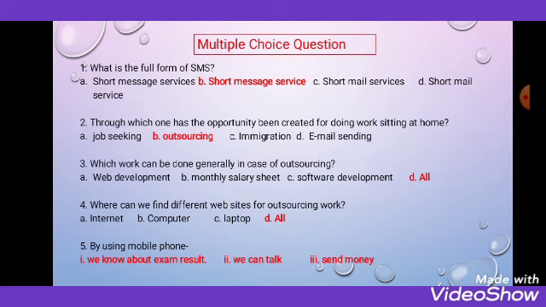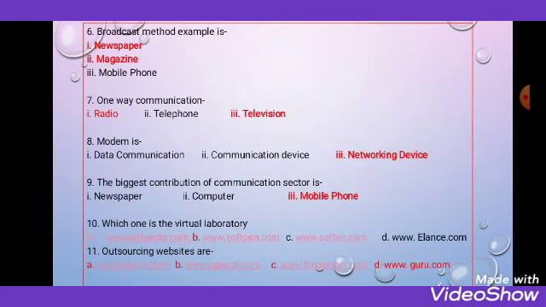Here all 3 are the correct answer. Number 6, the broadcast method, an example is broadcasting. Talking about broadcasting, there is newspaper, there is magazine. It is a one-way communication system, but mobile phone is a two-way communication system. Again, radio and television is the correct answer.